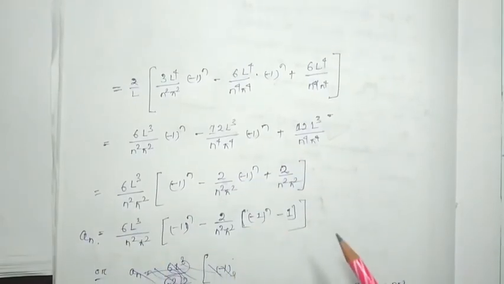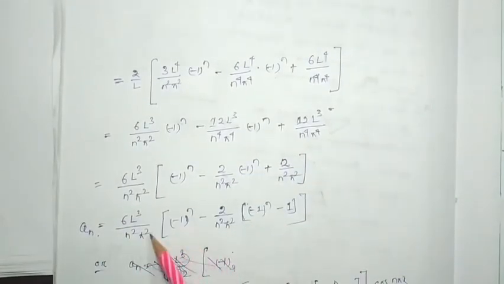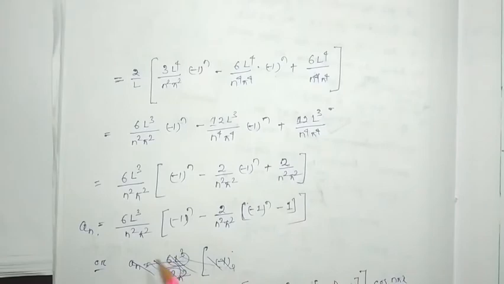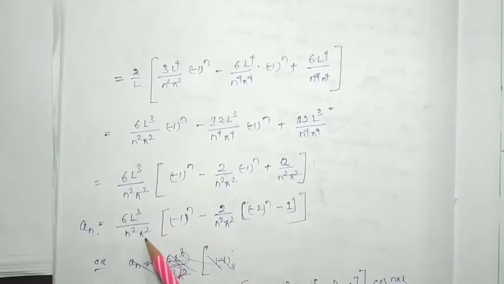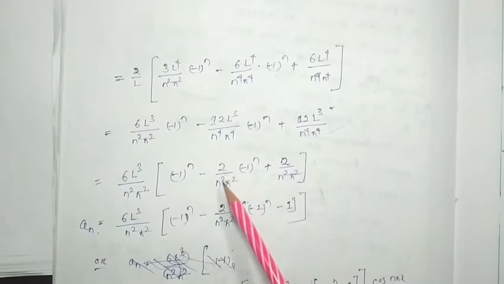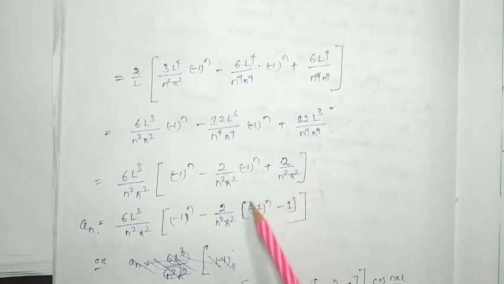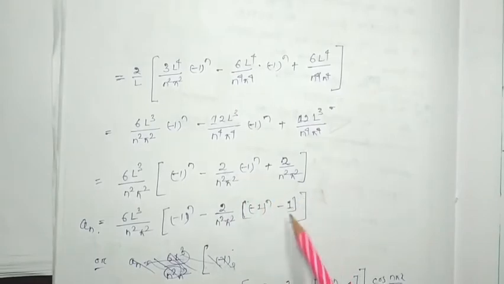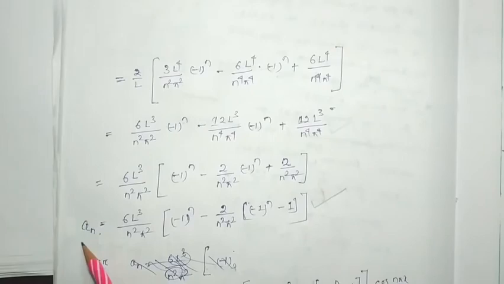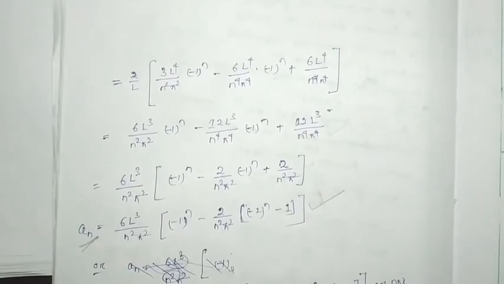Here 2 by n square pi square is taken as common, so this term will be minus 1 to the power n minus 1. So this is nothing but our an.